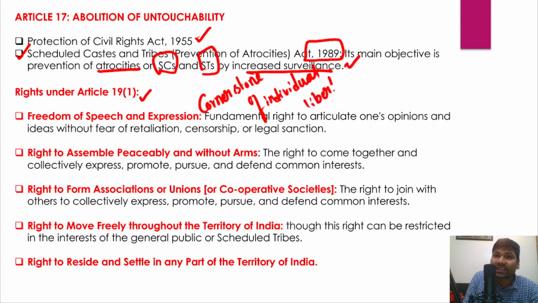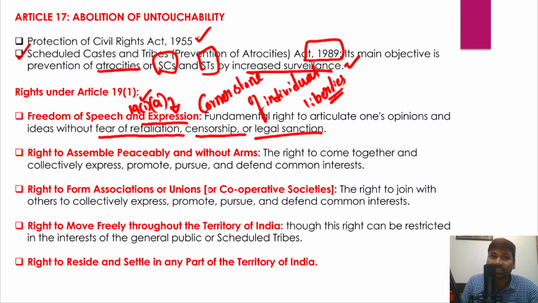Now, what exactly does this article talk about? It talks about the freedom of speech and expression. That means the fundamental right of individuals to articulate one's views, opinions and ideas without fear of retaliation, censorship and legal sanction, right? So this is a very important right.